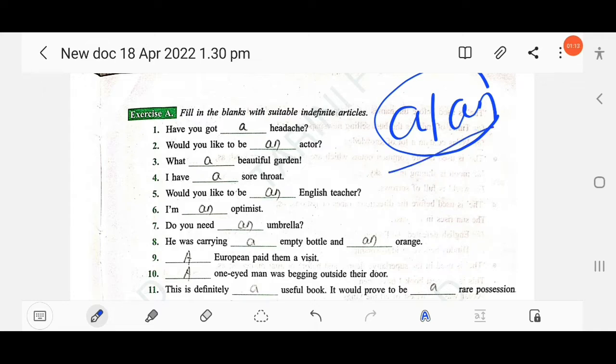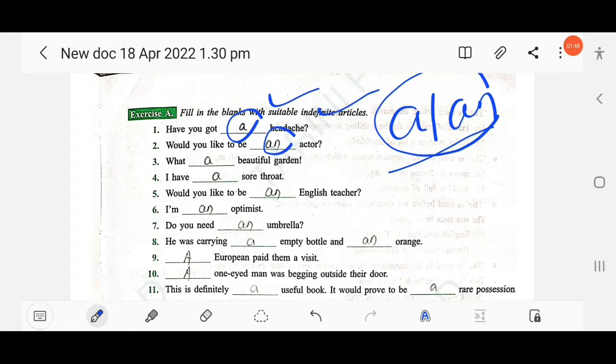The first one: have you got dash headache? As you know, before a vowel pronunciation you have to use an. If there is a consonant sound, you have to use a. So here, headache, you have to use a, not an. Would you like to be dash actor? Here the pronunciation is a vowel, so you have to use an actor.